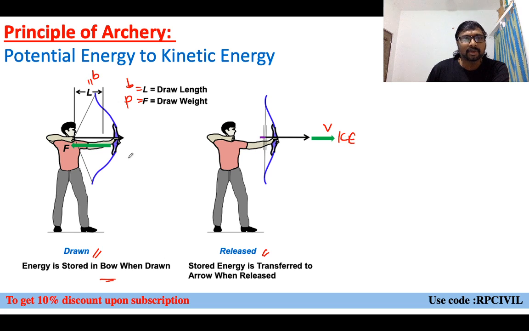Kinetic energy. So when you are drawing, that potential energy will be created, and this potential energy will be converted to kinetic energy when it is released, right? Stored energy is transferred to the arrow when it is released, right? Potential energy to kinetic energy conversion, right? Like that we can see.